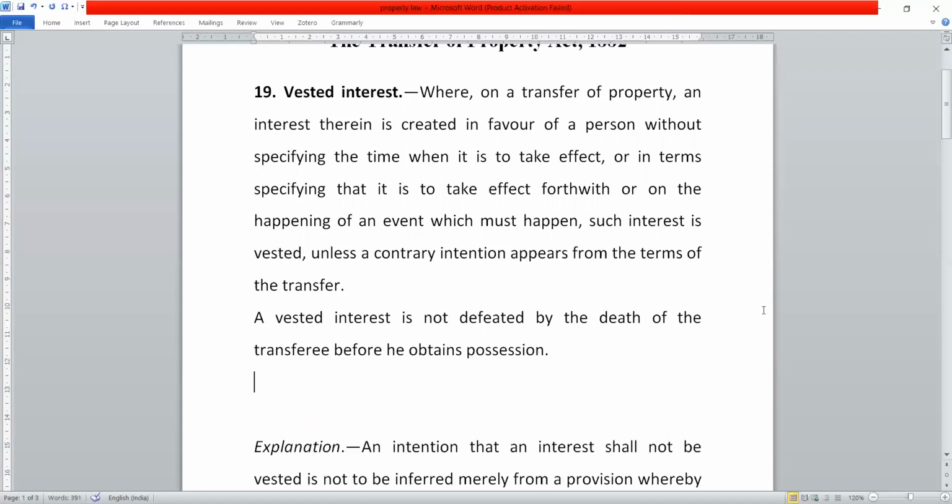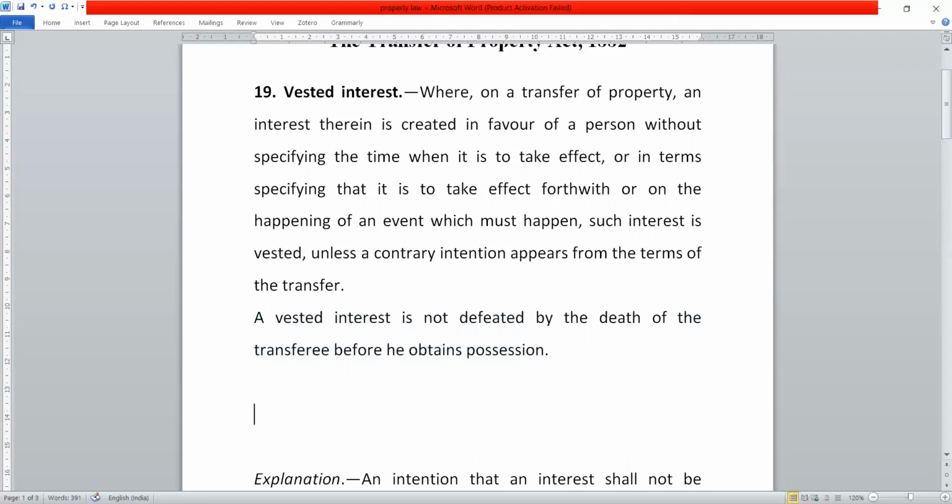Now come to the last part. A vested interest is not defeated by the death of the transferee before he obtains possession. What does it mean?